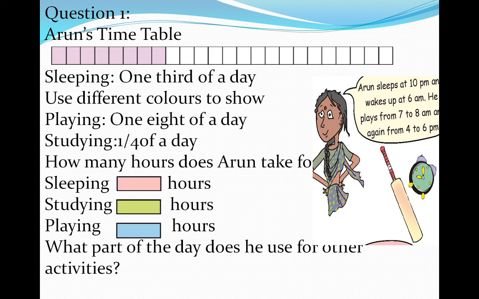Sleeping: 1/3 of a day. Now use different colors to show this. Playing: 1/8 of the day. Studying: 1/4 of a day. How many hours does Arun take for sleeping, studying and playing? That we have to count out. And what part of the day does he use for other activities?